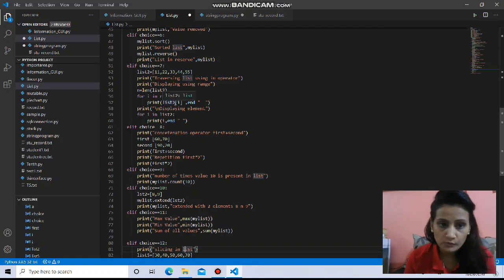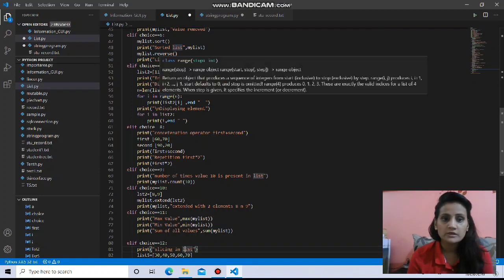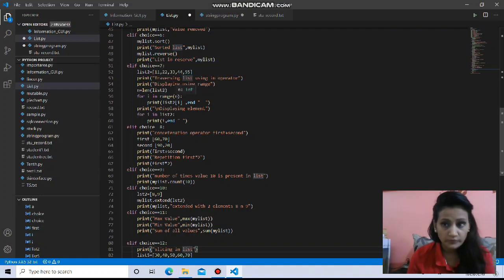The similar thing you can do using the for loop. The only change I want to show here is that instead of using range with a number, you can directly refer to the elements of the list. This for loop is showing you that for i in list2, we are directly referring to the values. Here we do not need to mention any number for how many times the for loop will run. The for loop will work as many times as the number of elements present in the list.